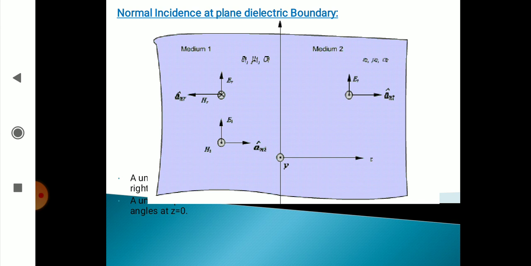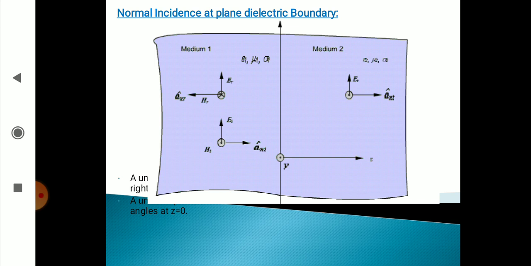Whenever the wave is incident, we are showing two different symbols here: a circle encircled by a dot, and a circle encircled by a cross. The meaning is that the circle with a dot denotes out of the page and the cross denotes into the page. So assume that a uniform plane wave travels along the plus z direction and is incident at right angles at the boundary between the two dielectric media at z is equal to 0.